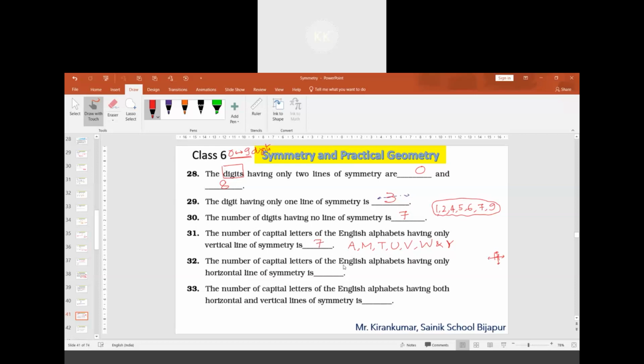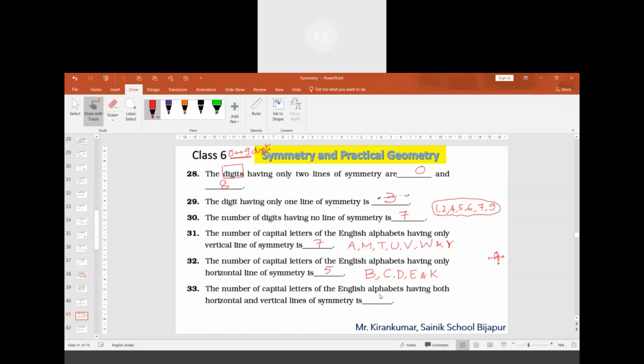Question 32. The number of capital letters of the alphabet having only a horizontal line of symmetry. Letter B, if you see, has only a horizontal line. Letter C, letter D, E, and this letter K. They have only one horizontal line. So totally there are 5 alphabets.